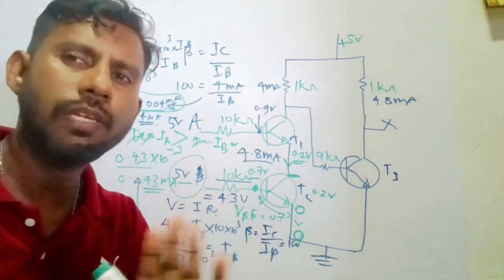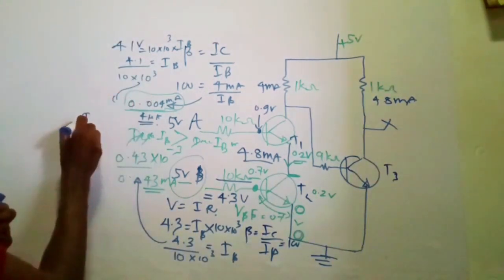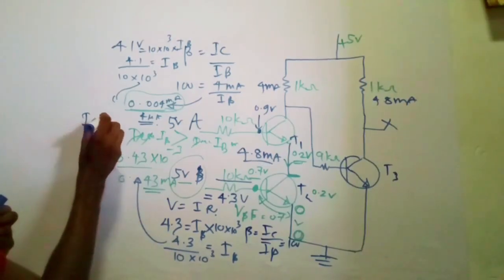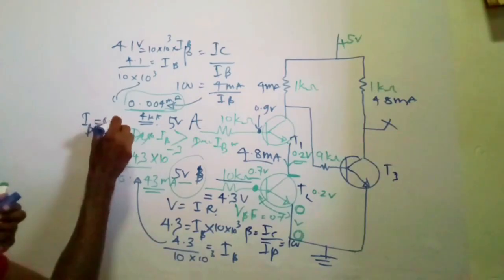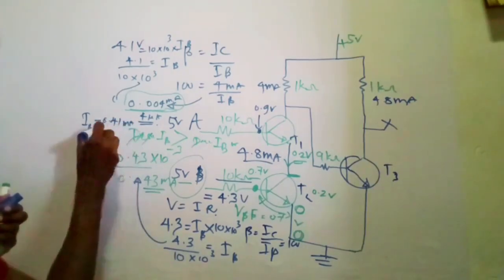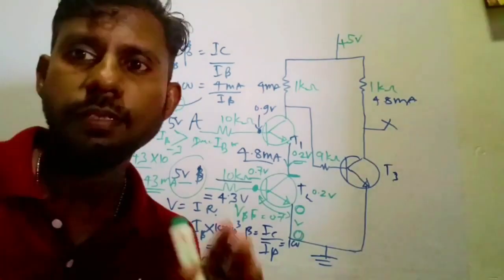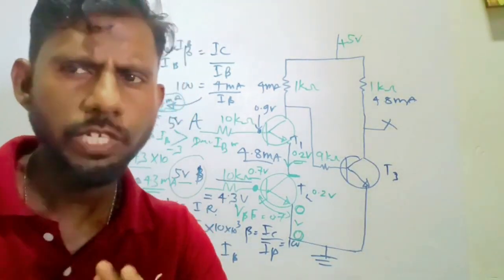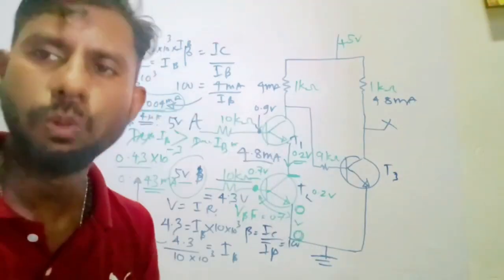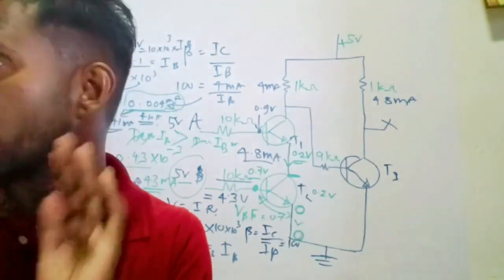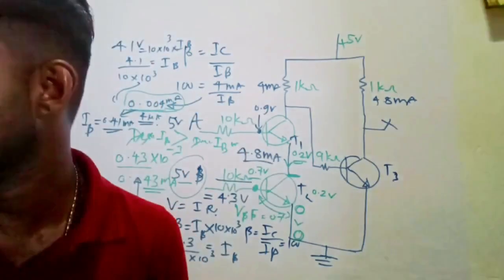Just like in the previous question, the IB value is 0.41 milliamperes, and it's much greater than the desired IB value. So we write that down, and transistor T1 is also in saturated region. So we have done the first question, parts 1 and 2.